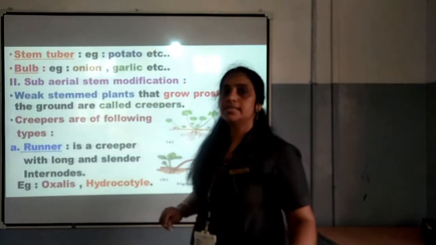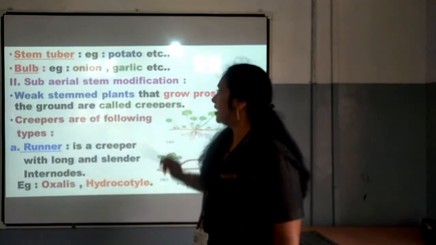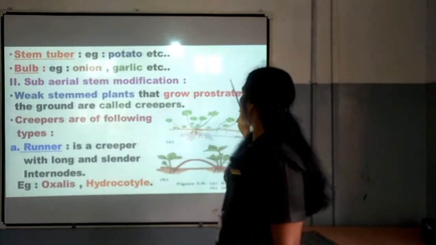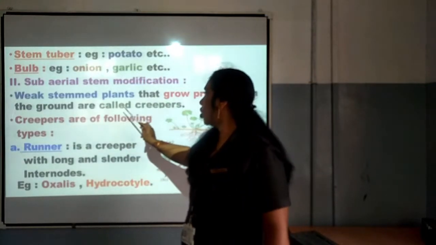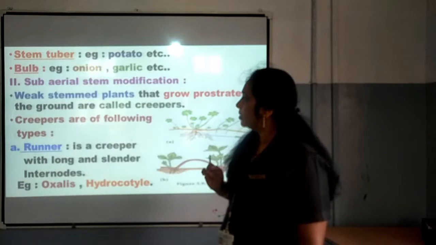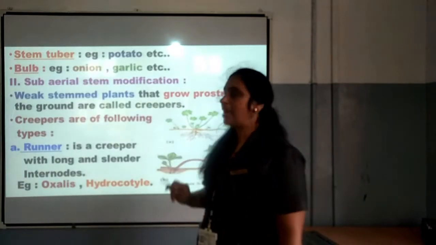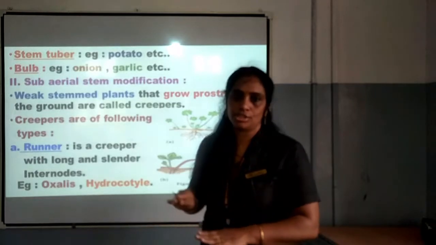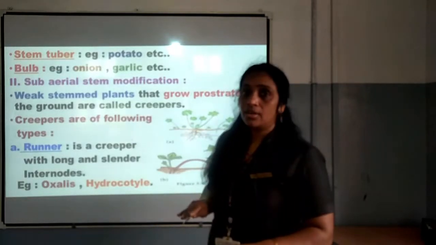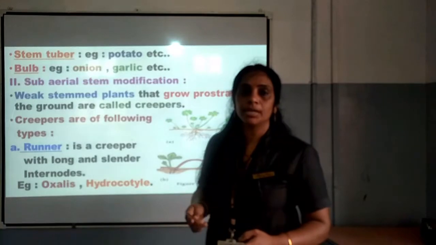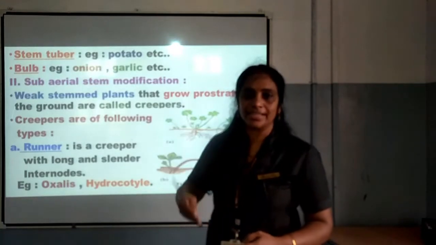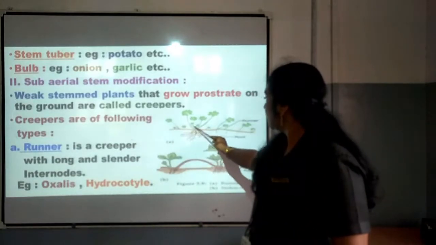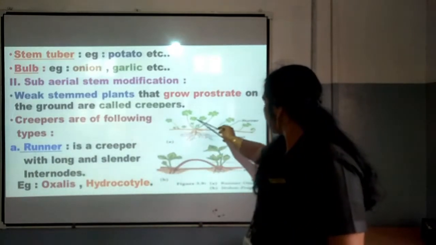This number 2 is subaerial stem modification. Weak stem plants that grow prostrate on the ground are called creepers. So, what are creepers? They are weak stem plants and they move on the surface of the soil, isn't it? That is why they are weak. They do not have the strength to be erect. That is why they are called weak stemmed plants. You can see here, this is creeper, isn't it?